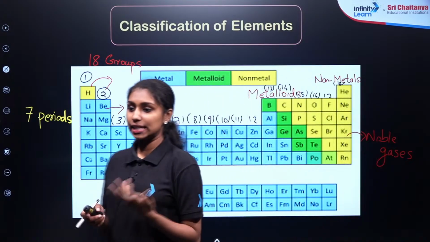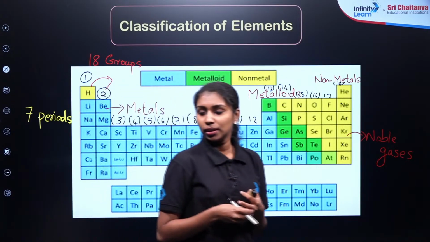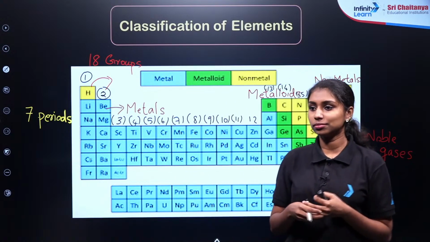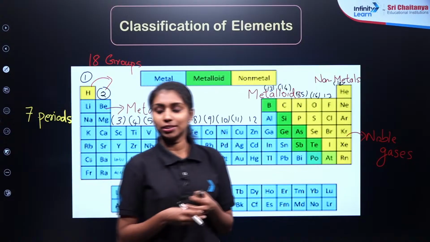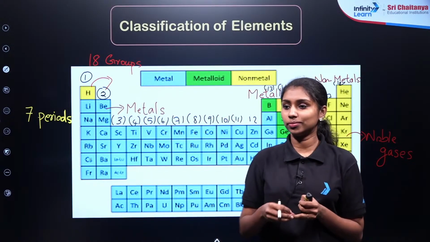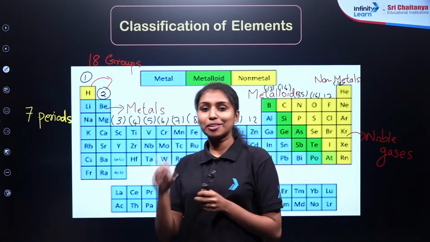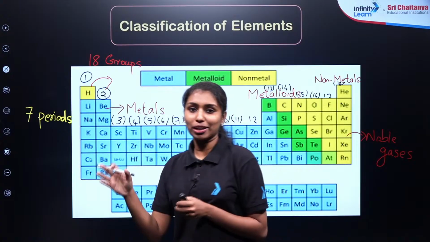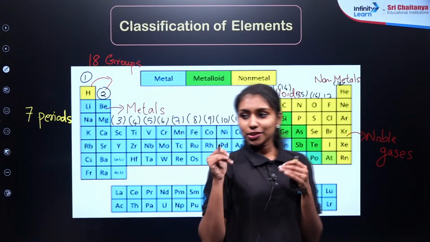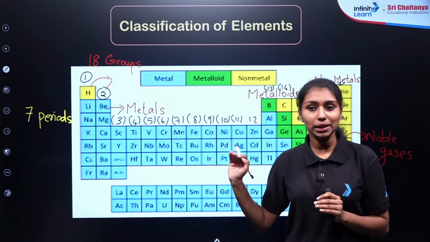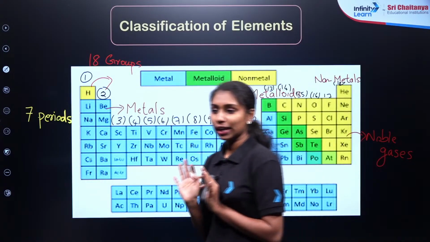Okay, we have one more chapter, classification of elements. We can discuss in detail in that chapter. There will be a detailed chapter for that. S, P, D and F block elements we will be discussing later in the classification of elements in detail. Today we can discuss the metals and non-metals and their physical properties. Is it fine?